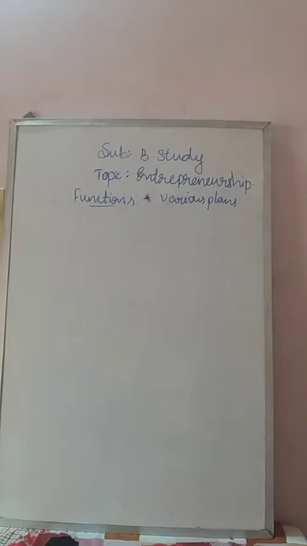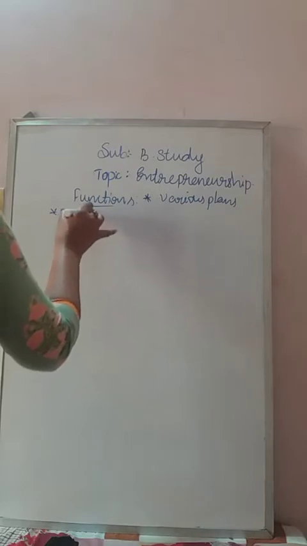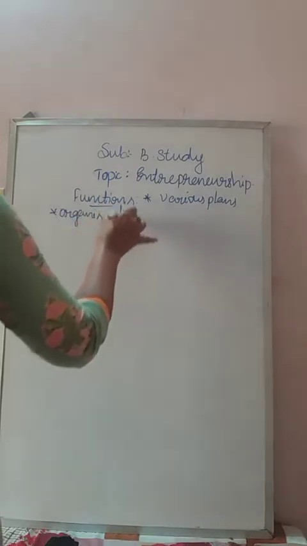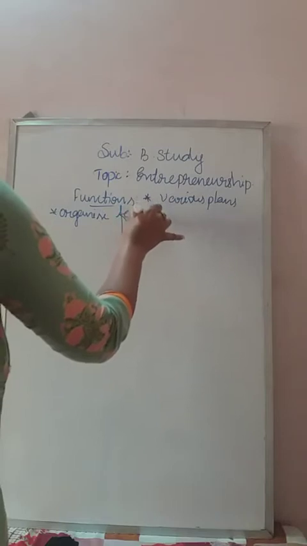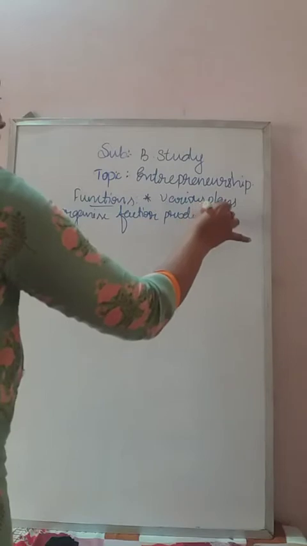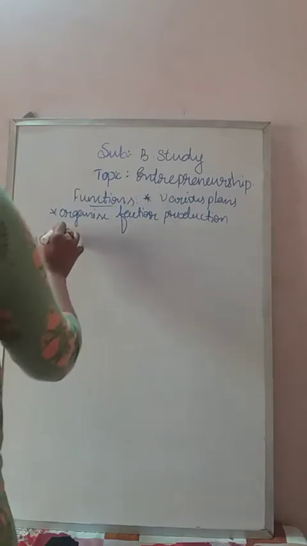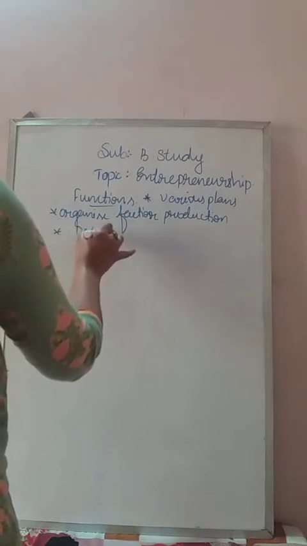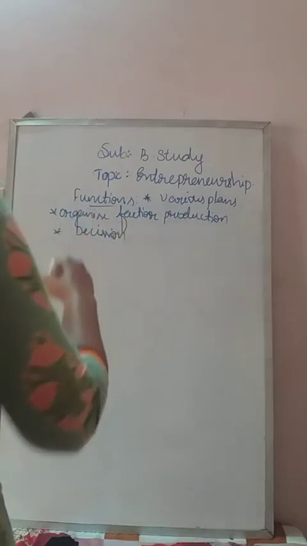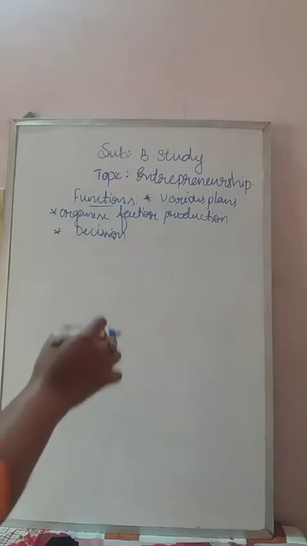Then he organizes the factors of production. Organizing the factors of production means arranging the materials required for production, the raw materials. Organize means arrange. Then he takes decisions about the product, technology, marketing, employment, etc. He takes these decisions because these fields are very important: production, technology, marketing and employment, everything.